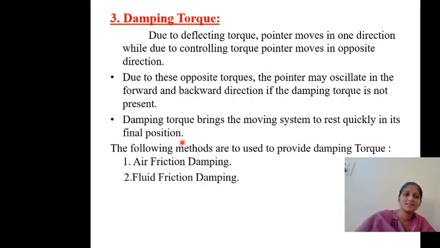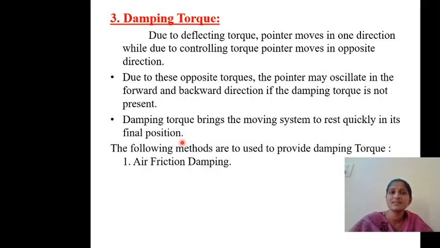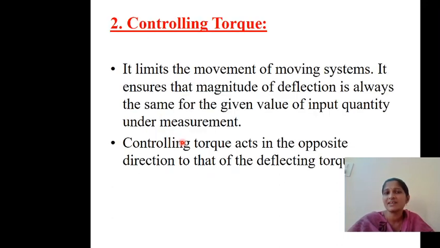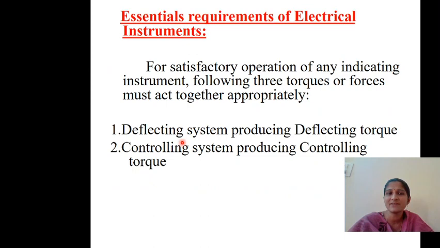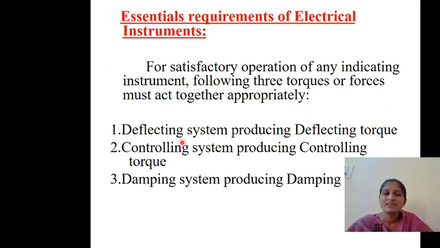So this is very important. What are the three different torques? These are the essential requirements of an instrument. The first one is the deflecting system producing deflecting torque. Deflecting system means the pointer should start moving, so there should be a force or torque which makes the pointer move.